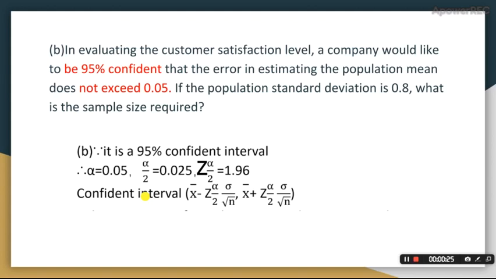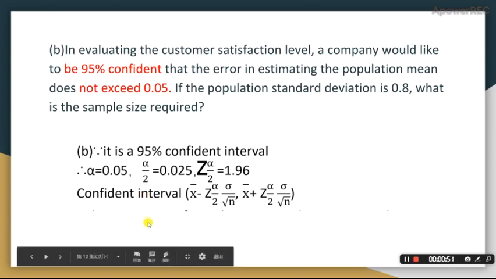Firstly, we know that it's a 95% confidence interval. So by direct substitution, we know that the value of alpha is 1 minus 0.95, which is 0.05, and alpha divided by 2 is 0.025. By using the normal distribution table, we can find the z value, which is 1.96. And we assume that the customers are more than 30 people, so we can use the first formula to build a confidence interval, which is given below.